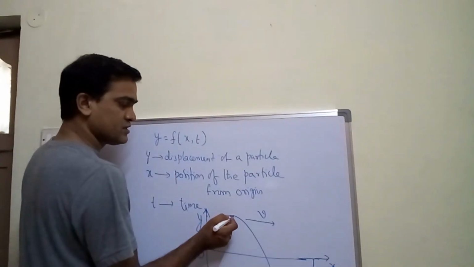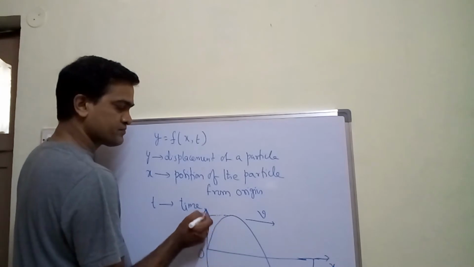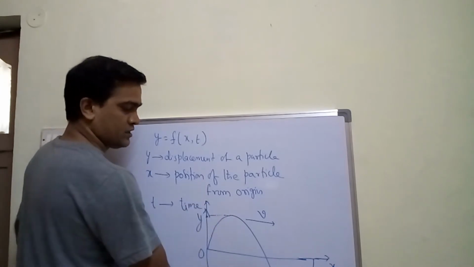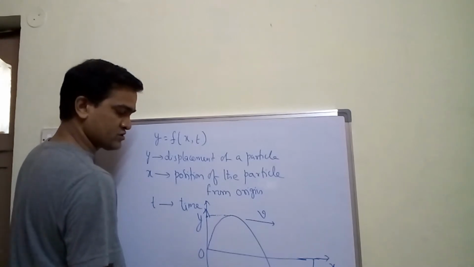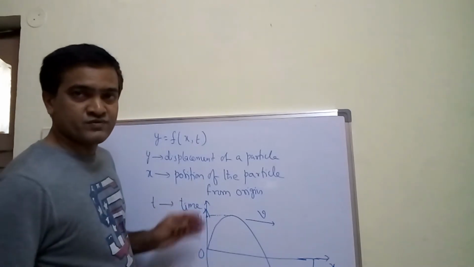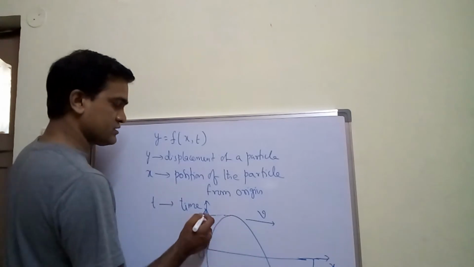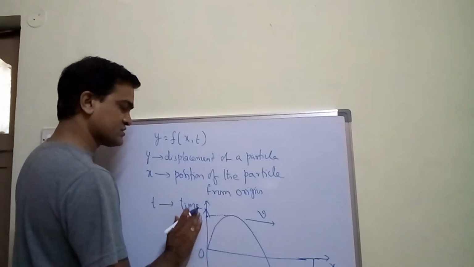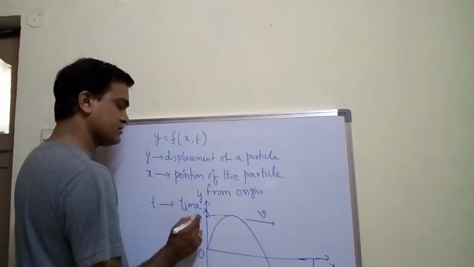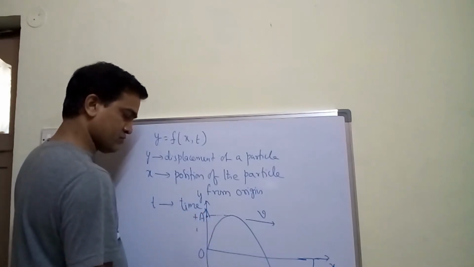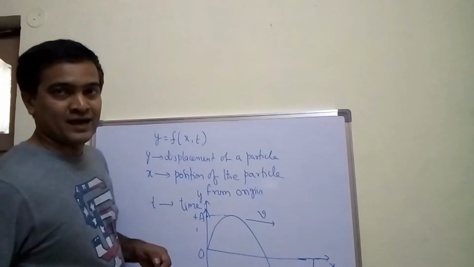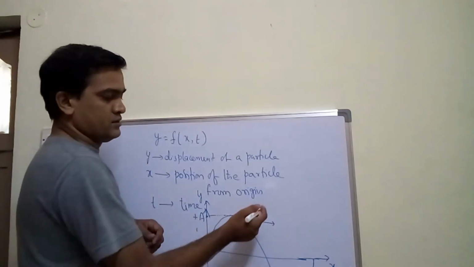Amplitude is nothing but the topmost point and the bottommost point of the wave, or in case of a transverse wave, the crest and trough, right? So amplitude here is plus a, let me write y plus a, and the bottommost point I denote with minus a. A is nothing but amplitude of the wave, right?